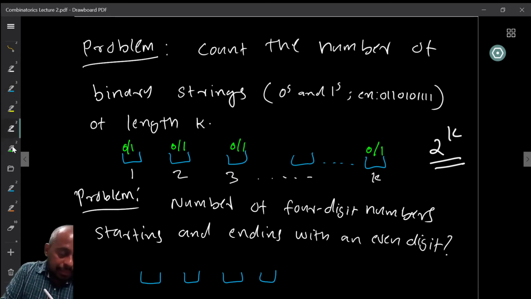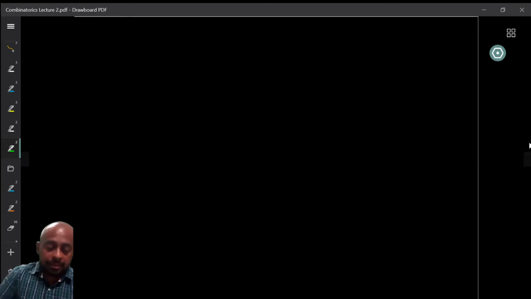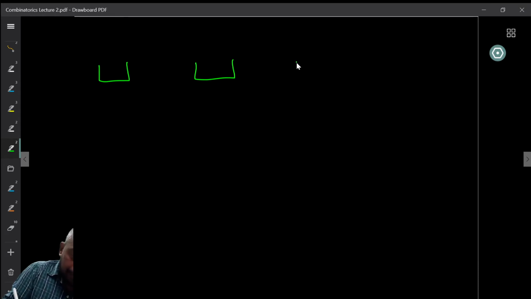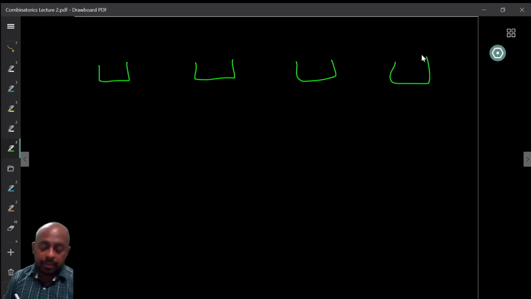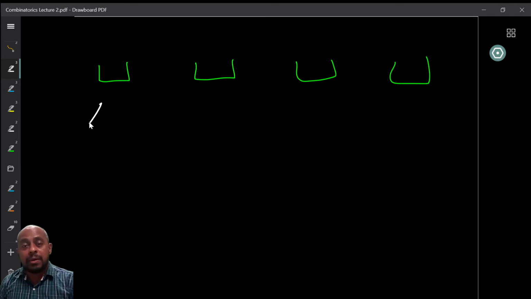For example, if you are looking at the first position, let us say these are the 4 positions here. Now, in the first position, you are only allowed to use even digits.